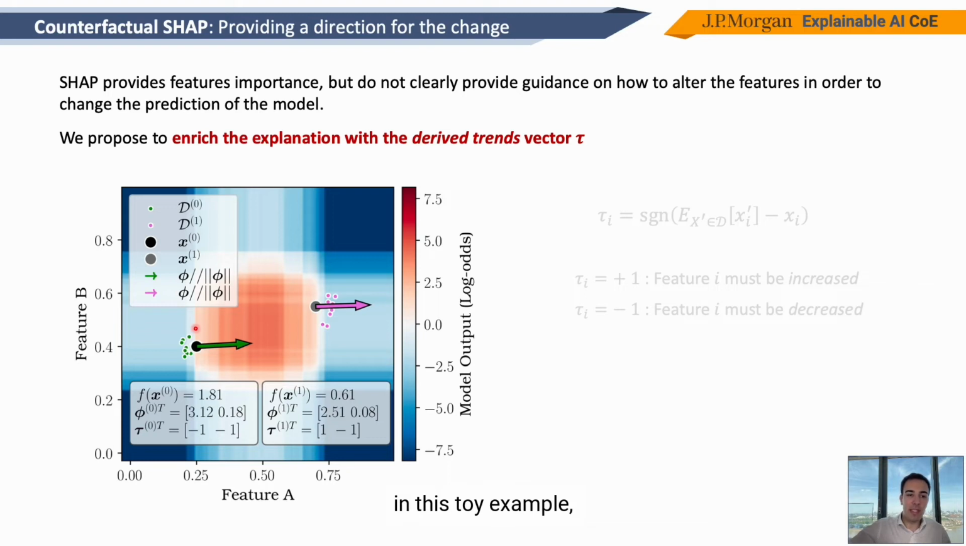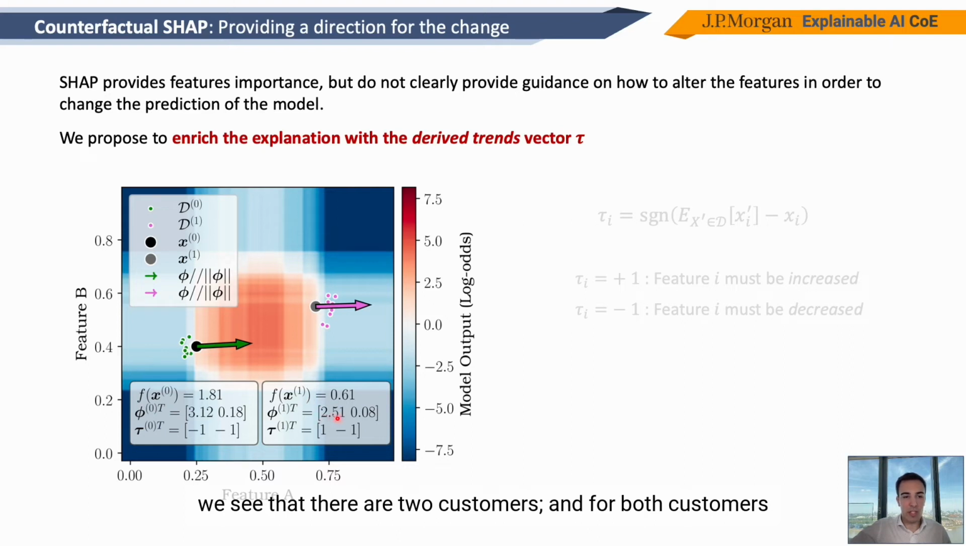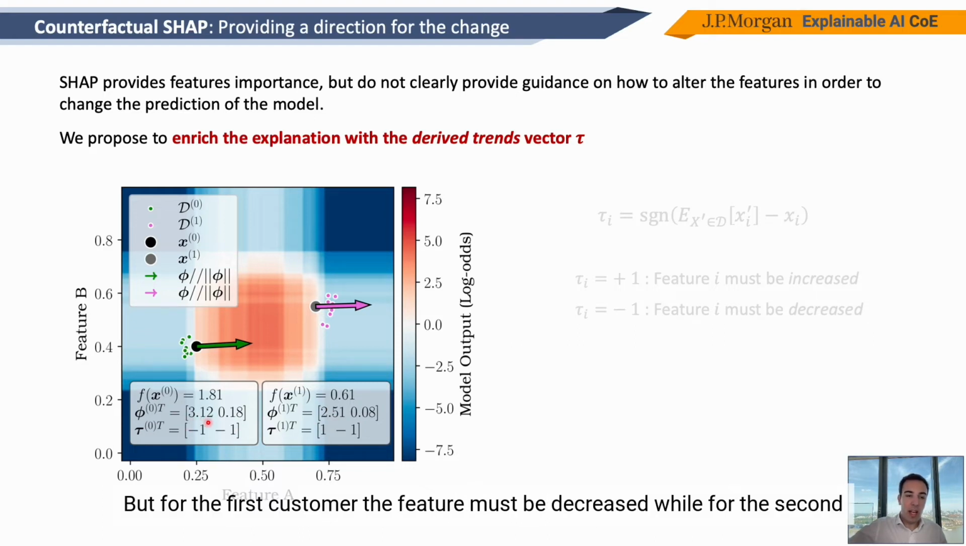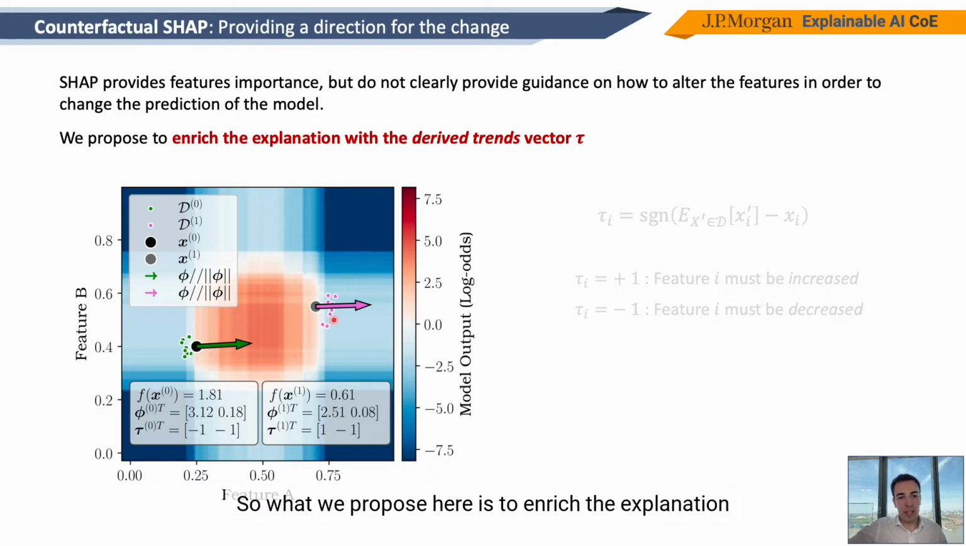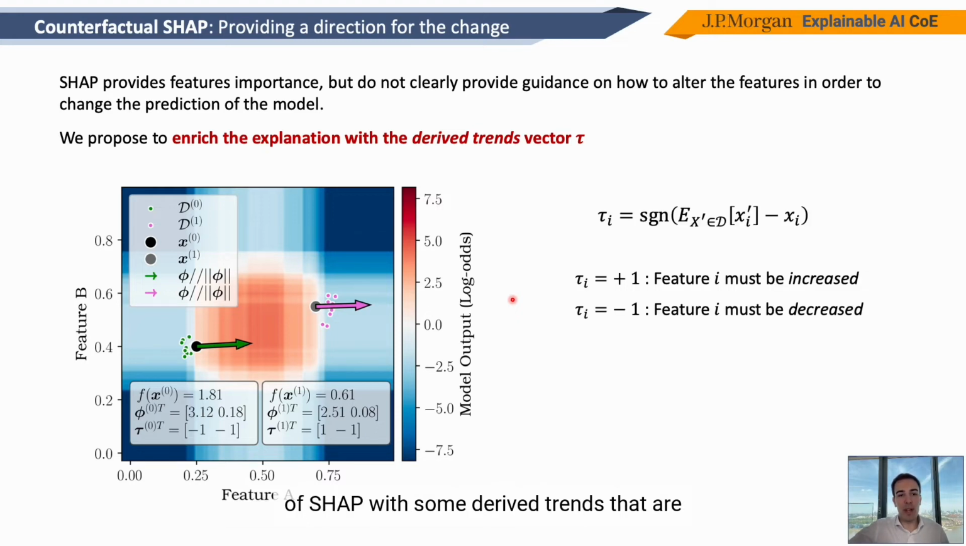For example, in this toy example, we see that there are two customers, and for both the customers, the first feature, feature A on the x-axis, is the most important feature according to the Shapley values. But for the first customer, the feature must be decreased, while for the second customer, the feature must be increased. So what we propose here is to enrich the explanation of SHAP with some derived trends that are basically describing if I have to increase or decrease the feature.